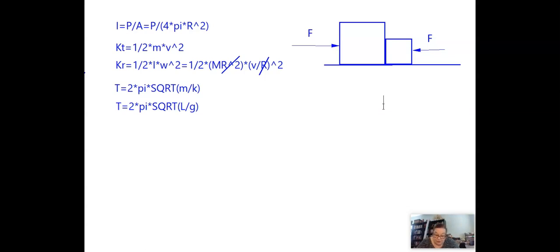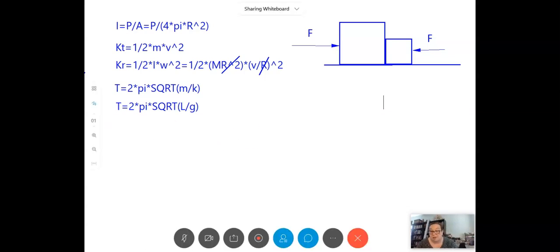Number 10. Two inclined planes A and B have the same height, but different angles of inclination with the horizontal. An object is released at rest from the top of each of the inclined planes. How does the speed of the object at the bottom of inclined plane A compare with that of the speed at the bottom of inclined plane B? So again, A and B have the same height, but different angles of inclination. So for instance, we're talking about comparing a situation where maybe that's an arrow. I didn't mean to make that an arrow.